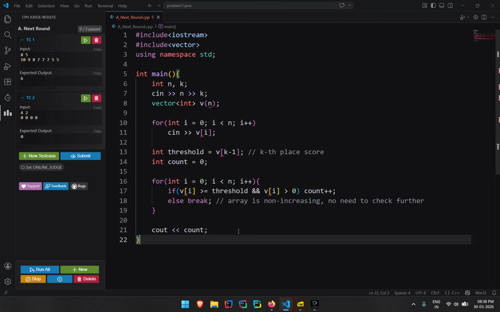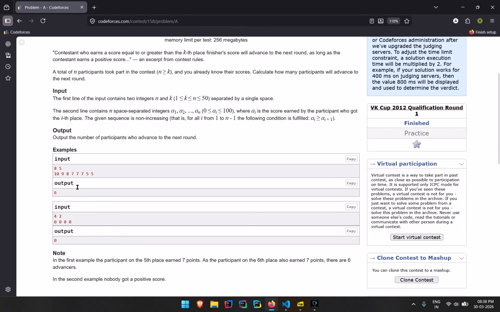So what we can do is I'll just go to this fifth index, that is 0, 1, 2, 3, 4, 5. If this is greater than 5, then I'm going to just add everyone from there.